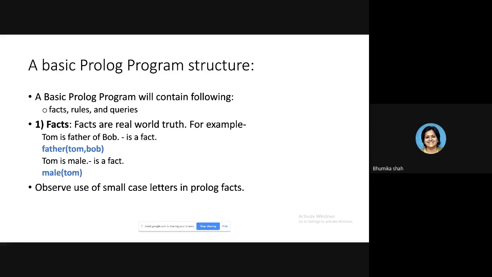Let us try to understand what facts are and what rules are. Any Prolog program can never be written without facts. Facts are compulsory, though rules are not compulsory. Rules are optional. You can write a basic Prolog program which has only facts and no rules, but you cannot write any Prolog program with only rules and no facts. Facts are the basic information which you are inserting in your Prolog program. Now what do we mean by fact? Facts are real world truth. Whatever real world truth you have is called a fact.